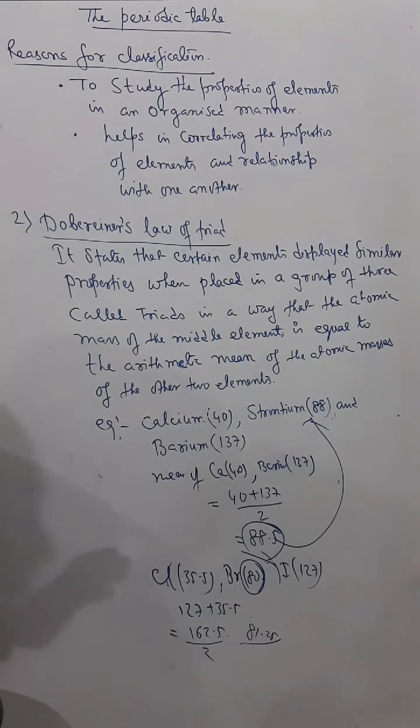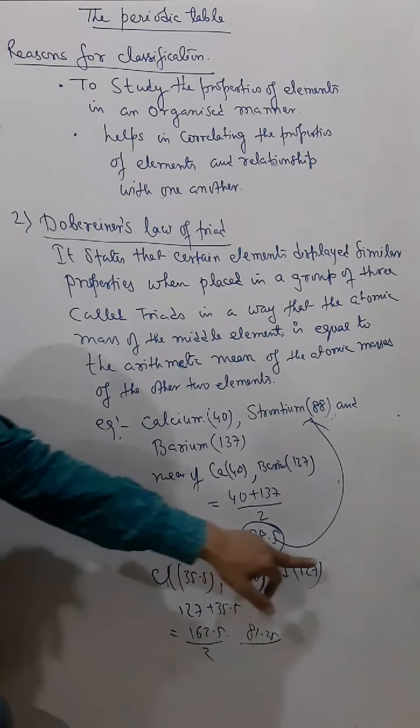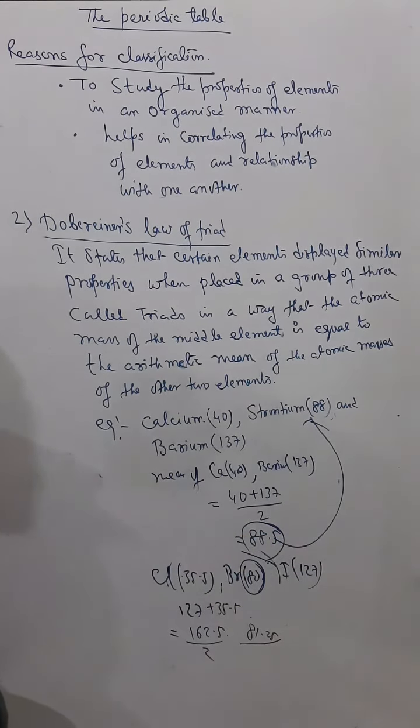Every element is not following this law. Sometimes even in the same family the triad was not applicable. The arithmetic mean was not coming, although they have similar properties.